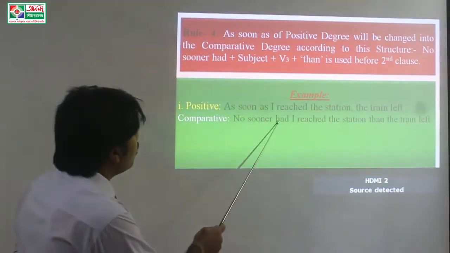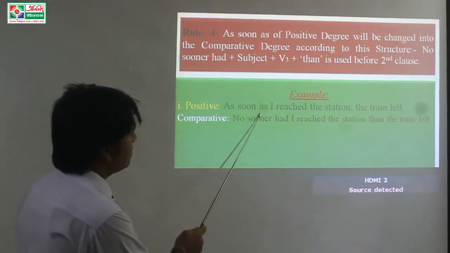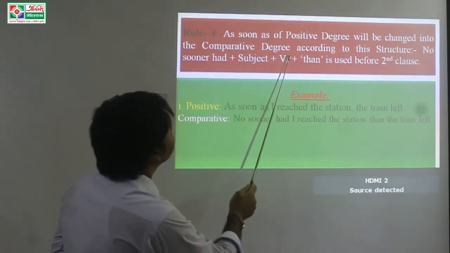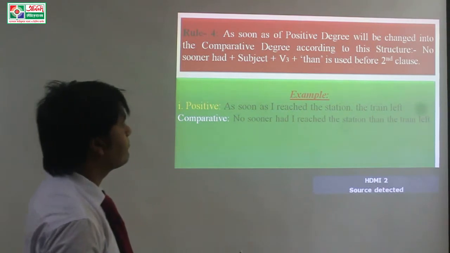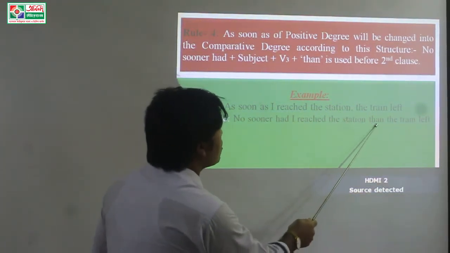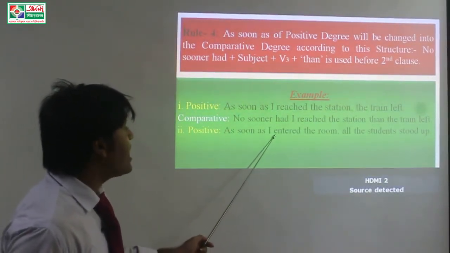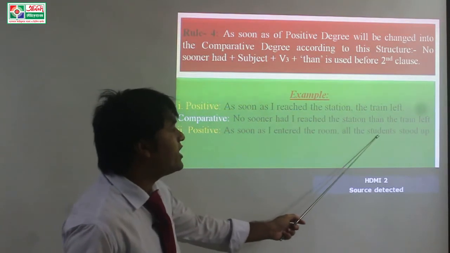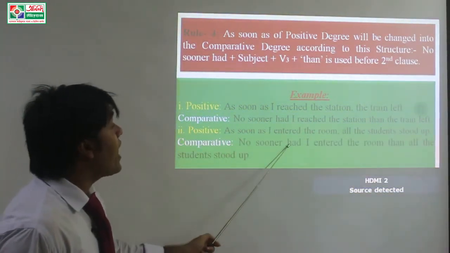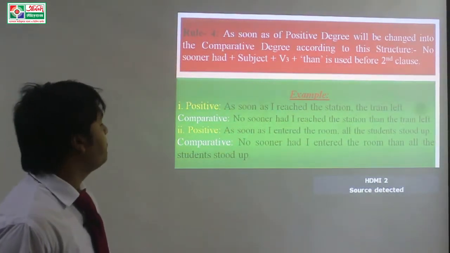Dear students, no sooner had is used instead of as soon as, and then is used instead of the comma, or before the second clause. Next example. As soon as I entered the room, all the students stood up. Comparative: No sooner had I entered the room than all the students stood up.